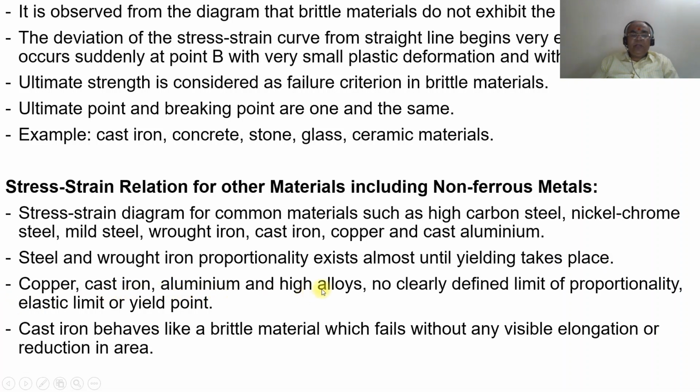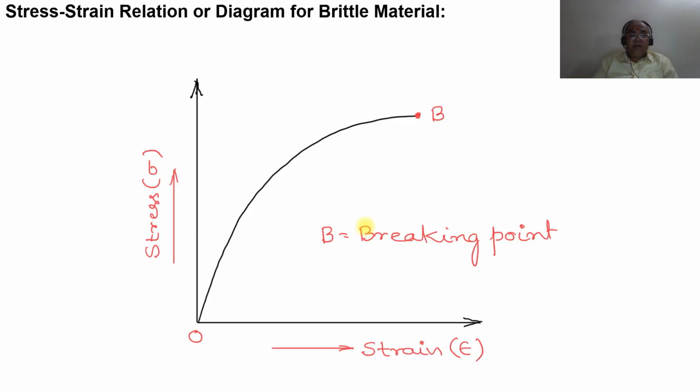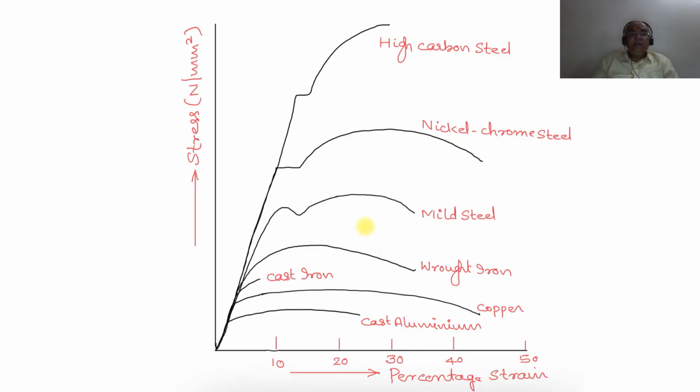For copper, cast iron, aluminium and high alloys, there is no clearly defined limit of proportionality, elastic limit, yield strength or yield point. This is what we are talking about, cast aluminum, copper, cast iron. You don't get a clear picture of the yield point for these.